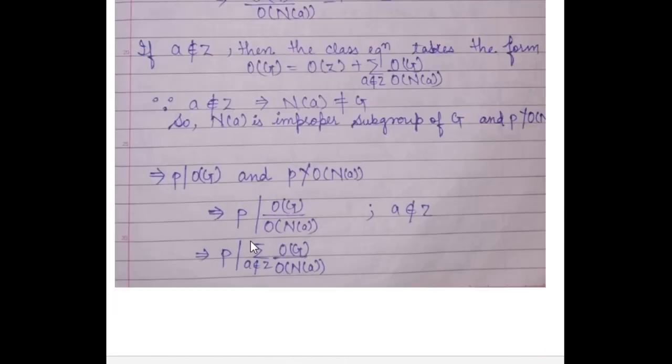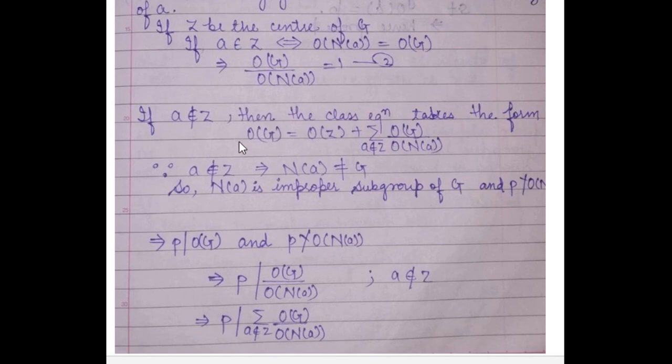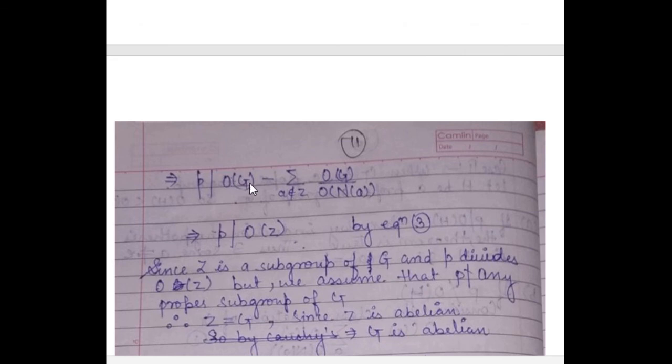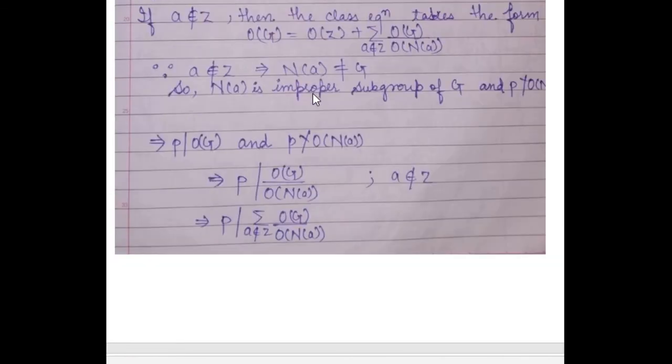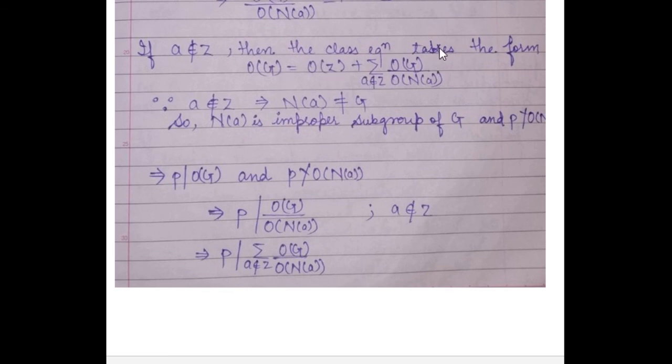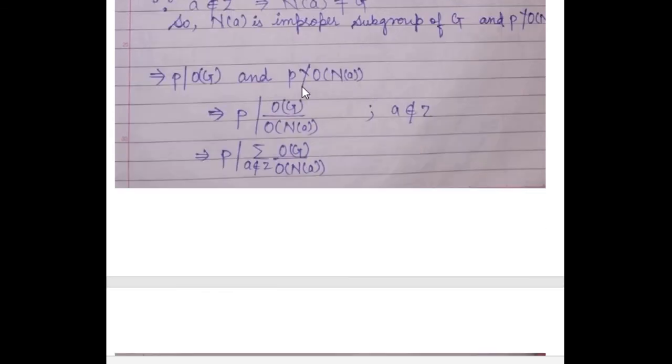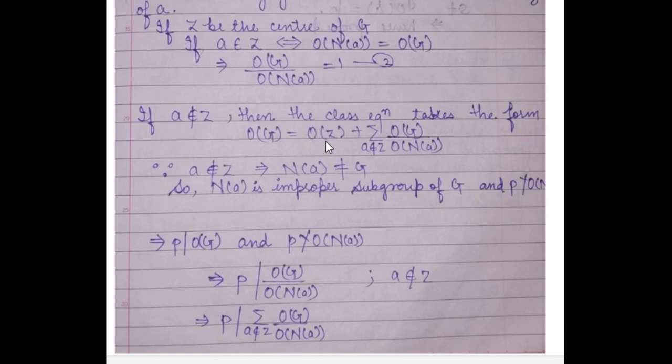So we have P divides the order of G and P divides this. We know that if P divides A1 and P divides A2, then P divides A1 minus A2. By using that property, P divides the order of G minus the summation of the order of G upon the order of Na. And by this equation, that difference will be equal to the order of Z, where Z is the center.